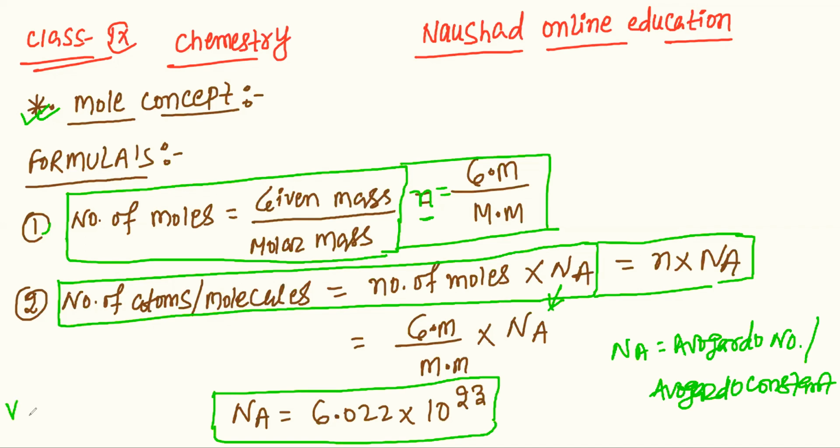And this one is the value of the Avogadro number, 6.022 into 10 raised to the power 23. So this is very helpful for solving questions.